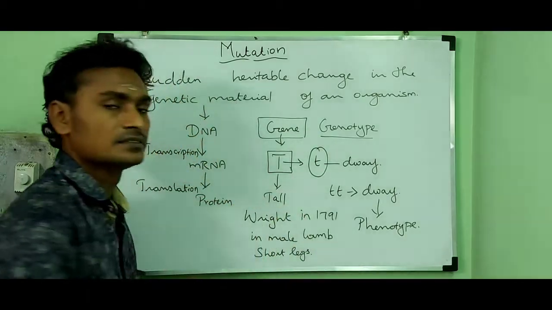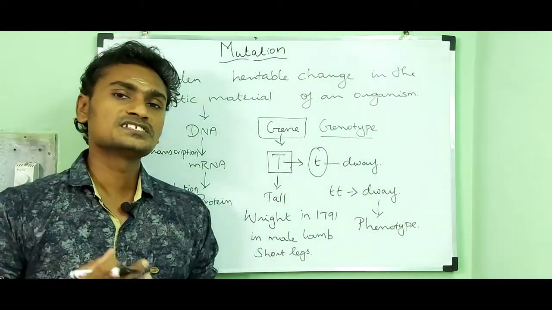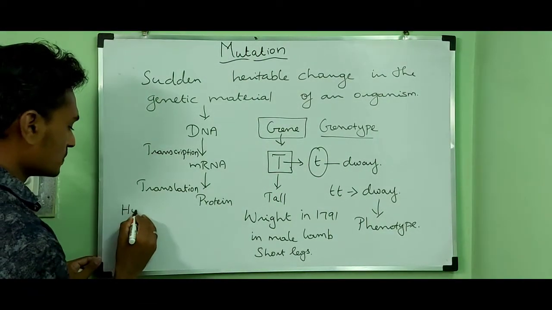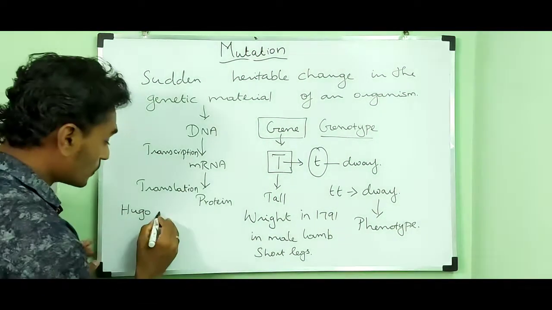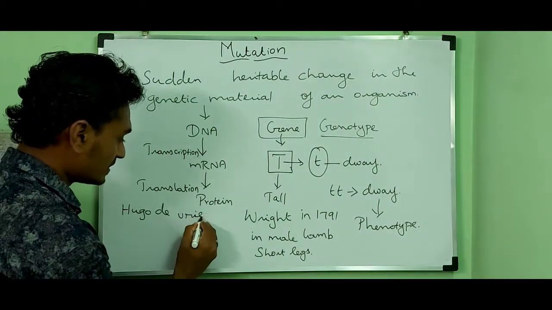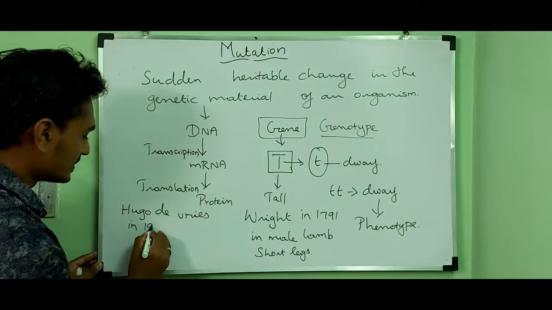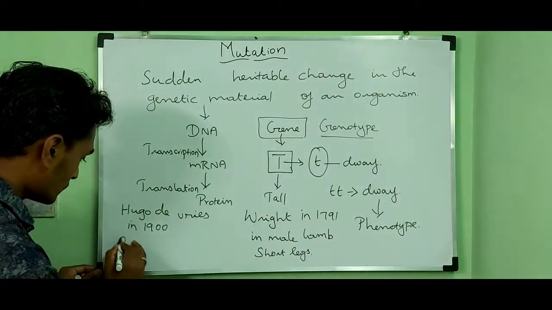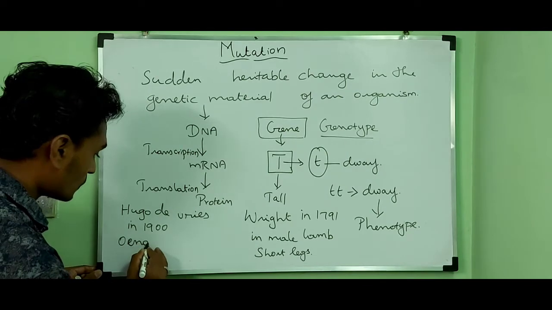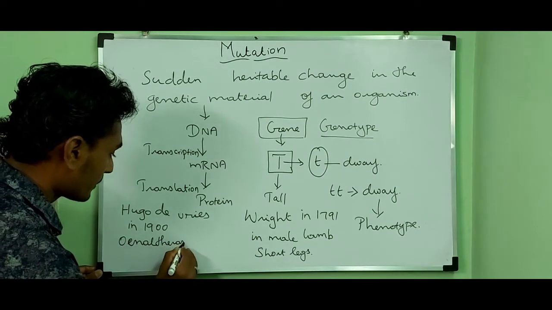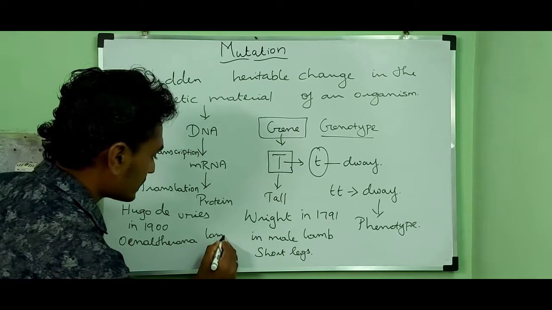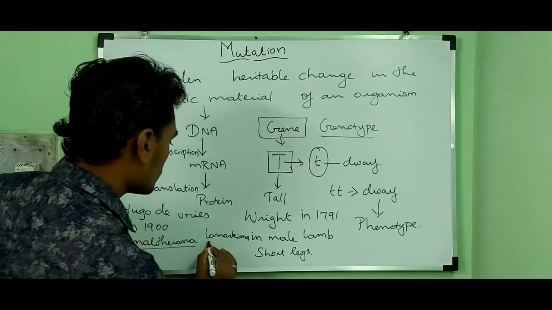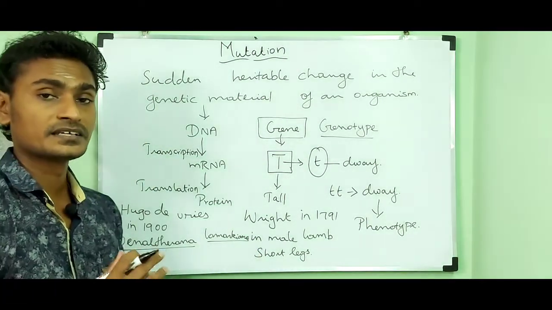Later on, the mutation was reported by Hugo de Vries in the year 1900, in the plant Oenothera lamarckiana. Oenothera lamarckiana is a binomial name.